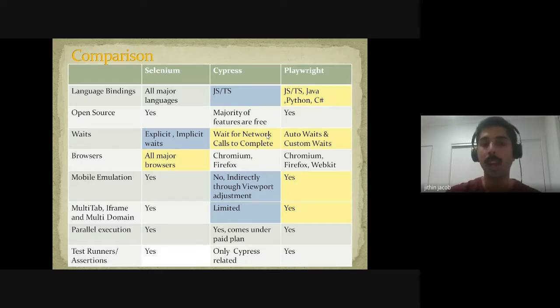Mobile emulation, yes, if you have a real device, we can do the mobile emulation. Cypress actually, no, we cannot do mobile browser testing, but there are indirect ways. We can change the viewport in the Cypress.json and then do the mobile emulation testing. Playwright, yes, we have seen there are a variety of devices available where we can do the mobile emulation. Now, with regard to these three scenarios, these are very much important.